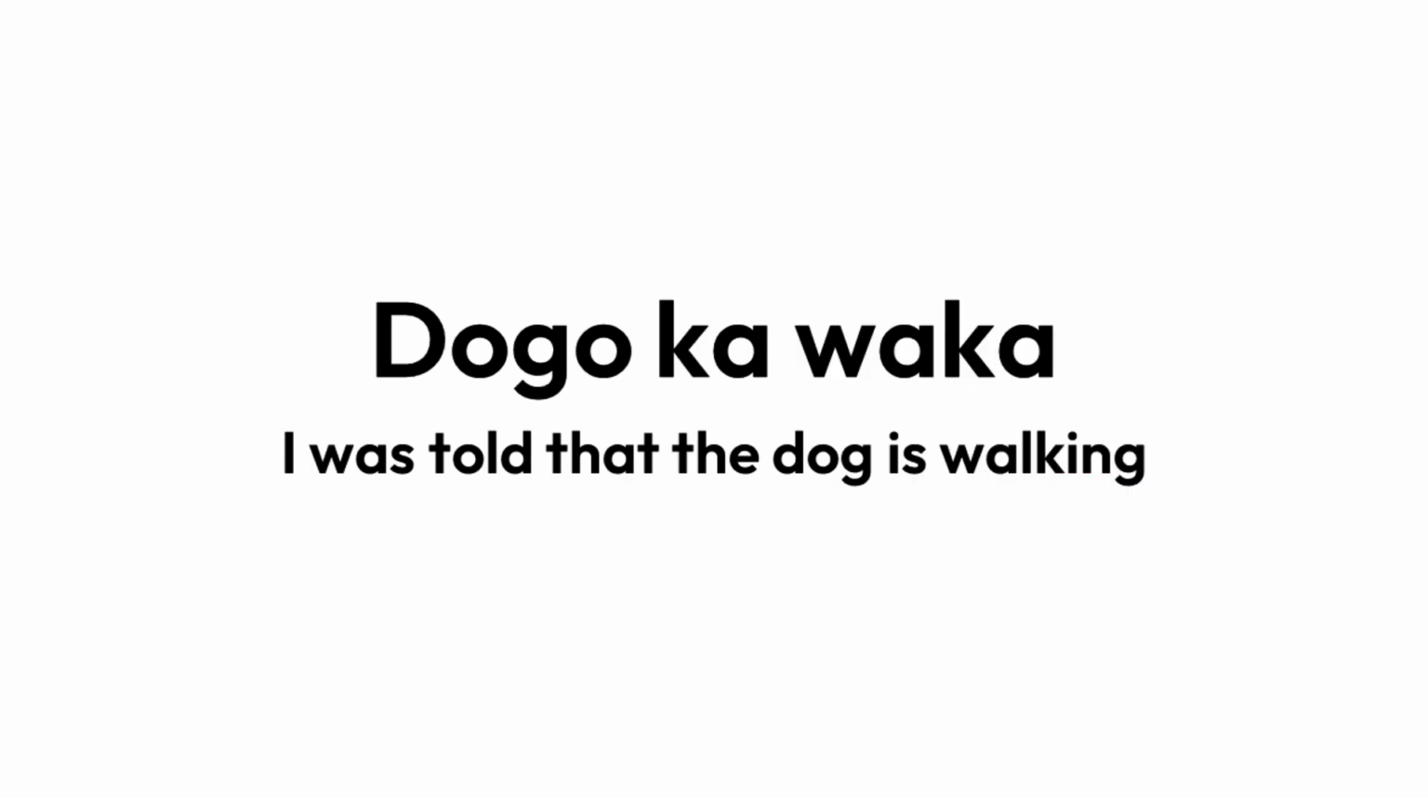Another example, dogo kawaka, meaning I was told that the dog is walking. Dogo, meaning dog, is the subject. Ka, meaning I was told this, is the evidentiality. Waka, meaning to walk, is the verb.